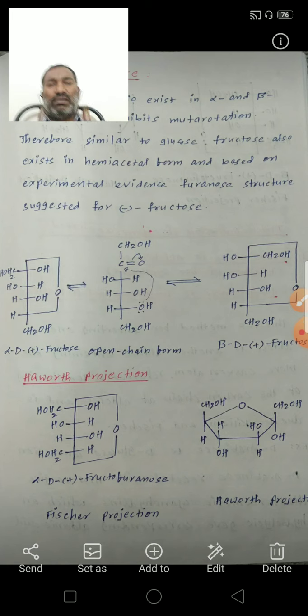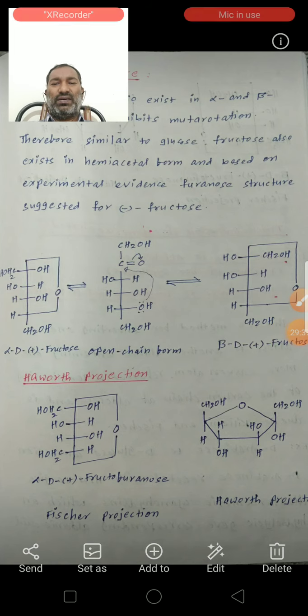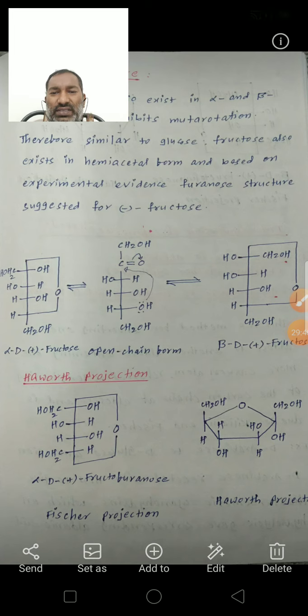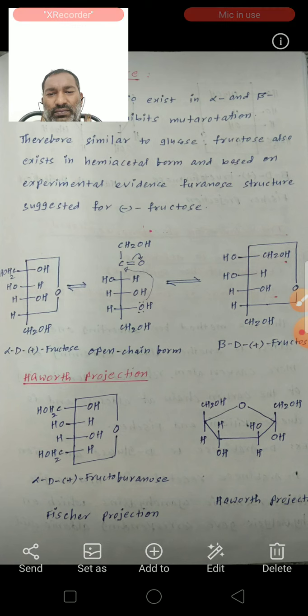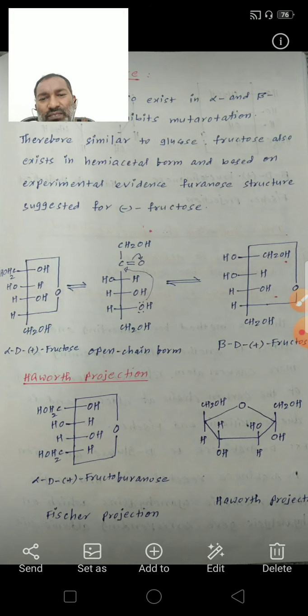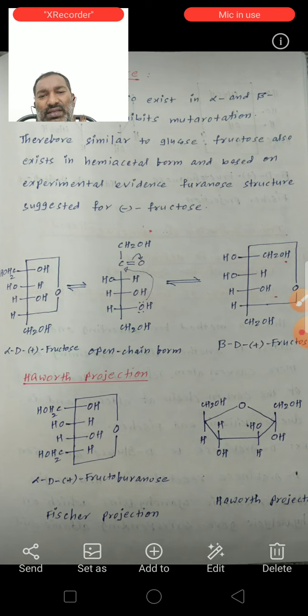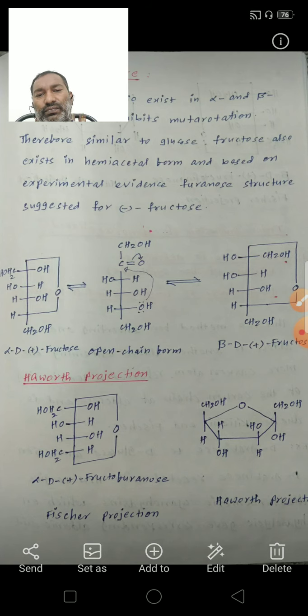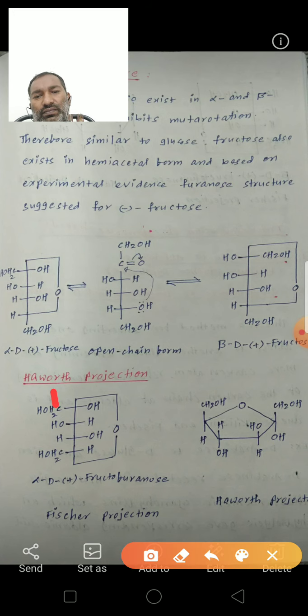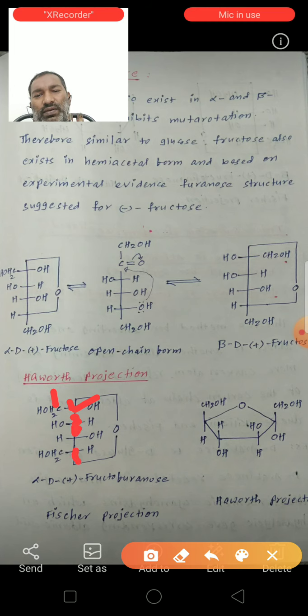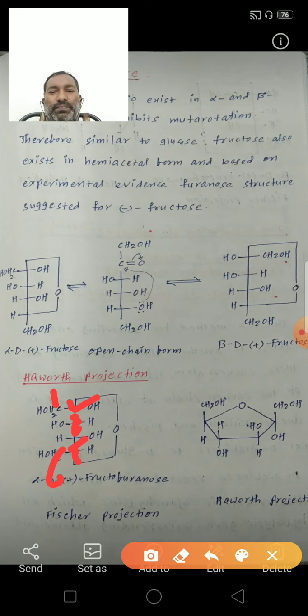See next the Haworth structure of fructose. First, take the Fischer form of alpha-D-fructofuranose. This is the Fischer projection. In this Fischer projection, see, 4 carbons are in the straight chain. This is the first carbon, second carbon, third carbon, fourth carbon, fifth carbon, and this is the sixth carbon.